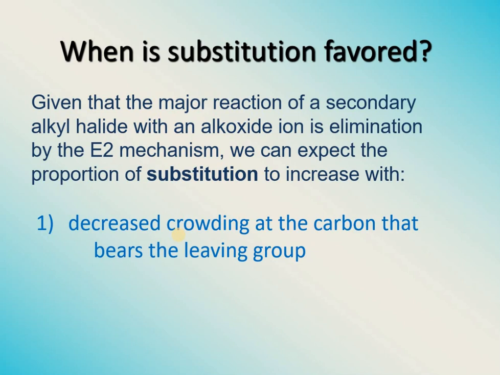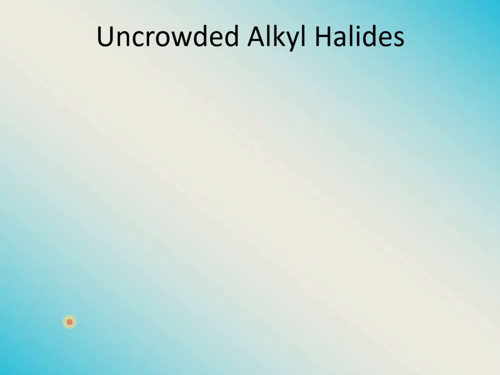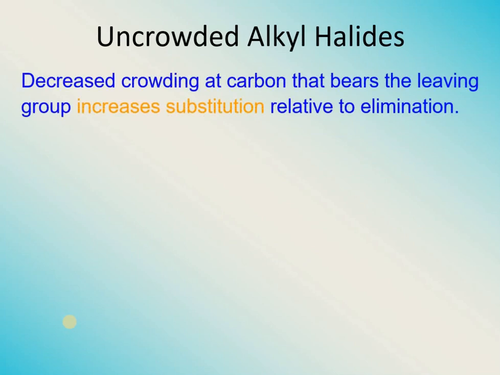But if the crowding is increased, alkyl groups or bulky groups are attached and the substrate is changed from primary to secondary or tertiary later on, then elimination will be favored. So substitution is favored by less crowding. Let's see an example for this one. In this example, if we see an uncrowded alkyl halide, we will see decreased crowding is going to favor the substitution in relation to elimination.